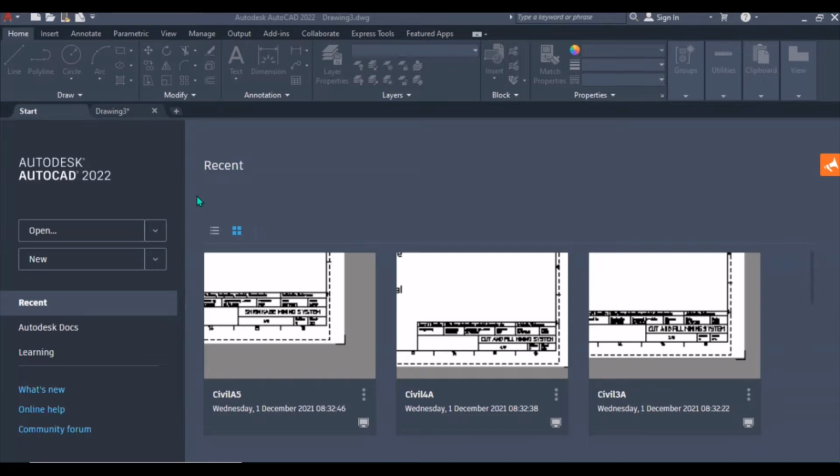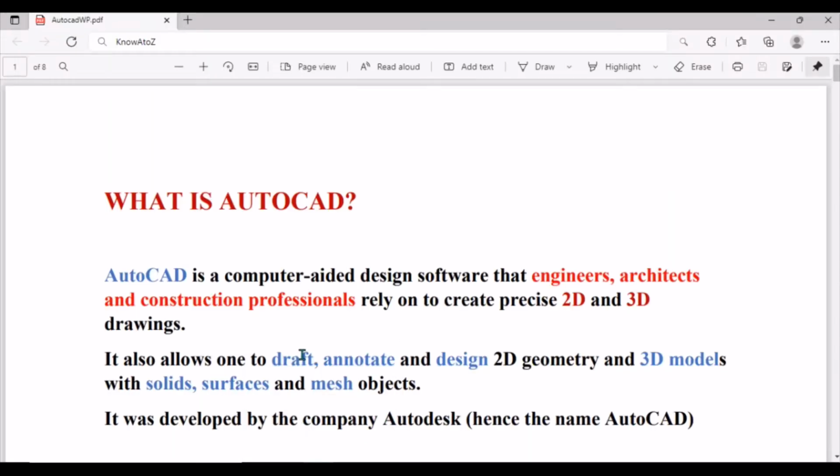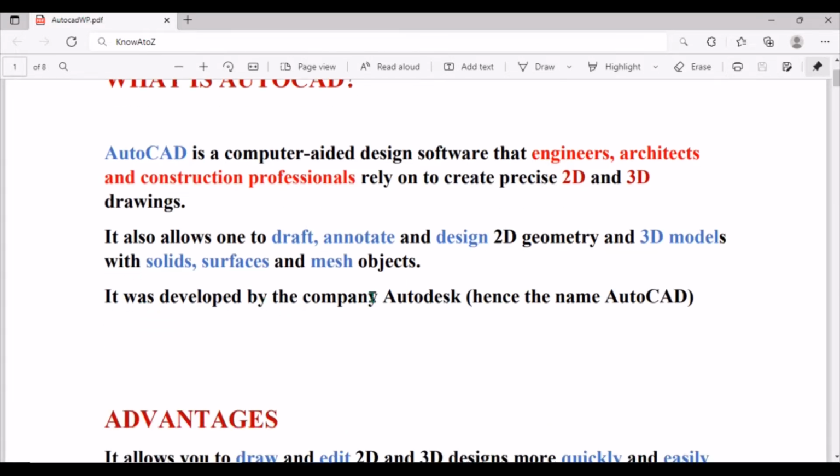So to begin, we'll have to define the meaning of AutoCAD. What do you understand by AutoCAD? So AutoCAD is a computer-aided design software that engineers, architects, and construction professionals rely on to create precise 2D and 3D drawings. It also allows one to draft, annotate, and design 2D geometry and 3D models with solids, surfaces, and mesh objects. It was developed by the company Autodesk, hence the name AutoCAD.